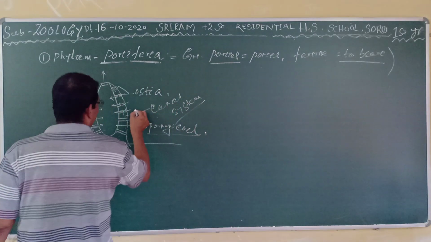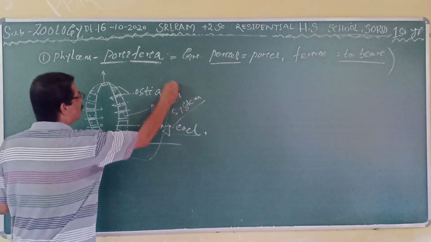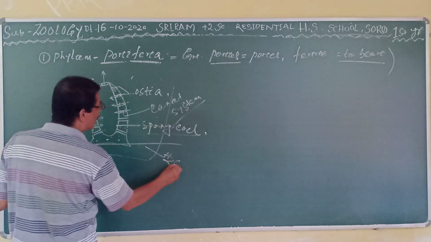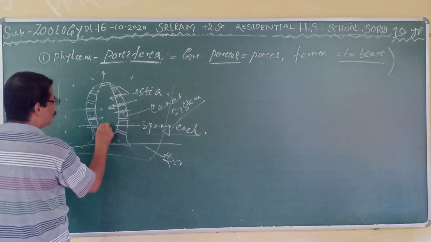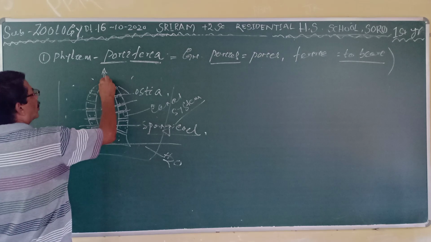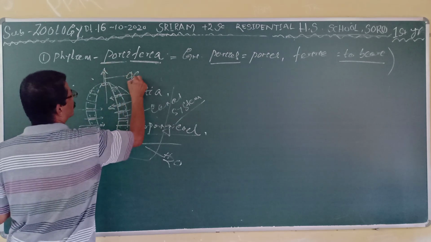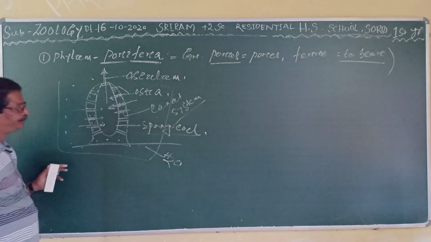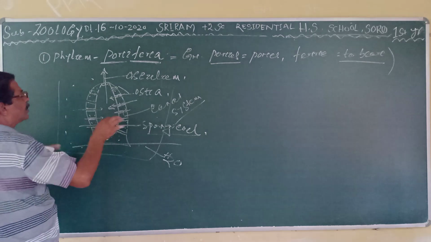Since it is aquatic in nature, it remains inside the water. The water is always entering the body through these pores into the spongocele, and coming to the outside through one aperture called the osculum. So what drives the water?